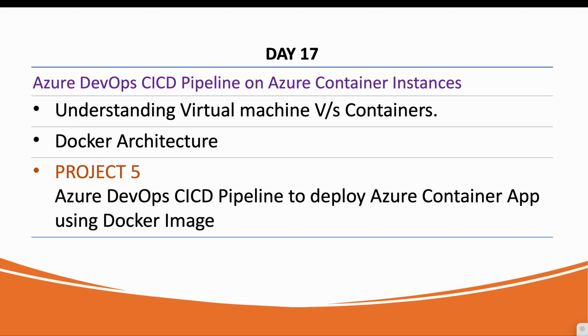On day 17, we will see the basic of Docker, the Docker architecture. Once that is done, we will see how to deploy Azure Container App using Docker image. Okay, for that we will create the Azure pipeline again to deploy the Azure Container App in the Azure cloud.